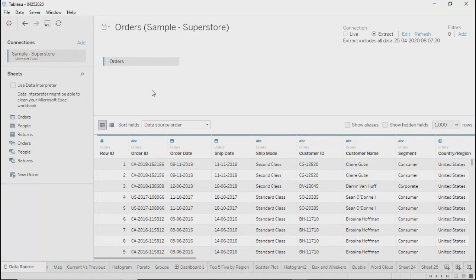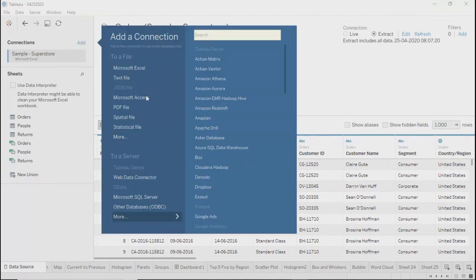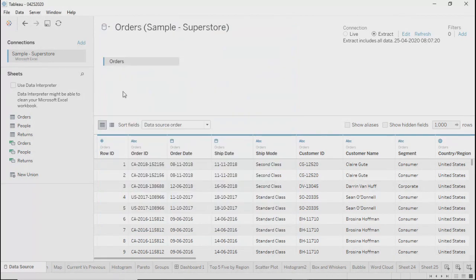Over here, if you see these things, these are your connections. Add a connection, right? So these are your different connection types, which means you are adding a new connection into Tableau. And whatever data is coming from different connections, you can make them as a join over here.